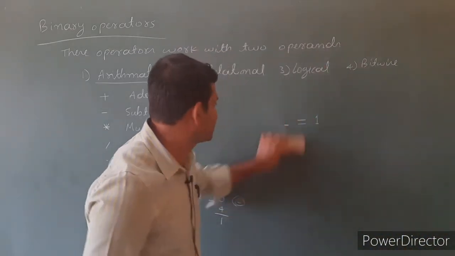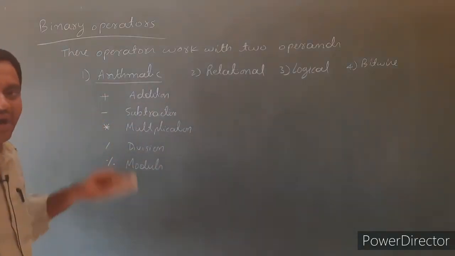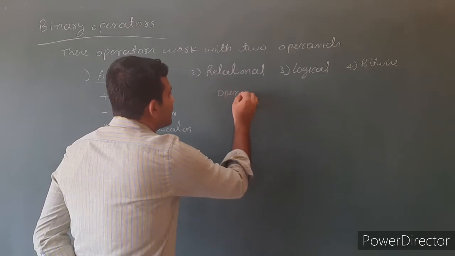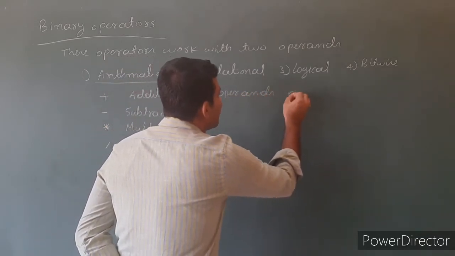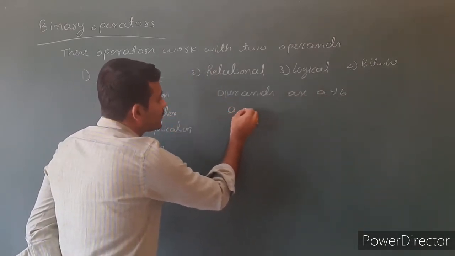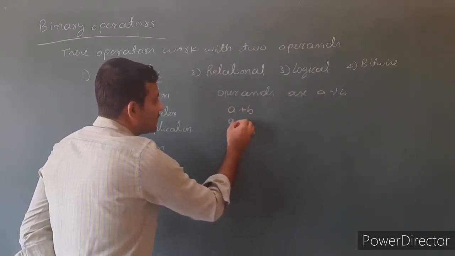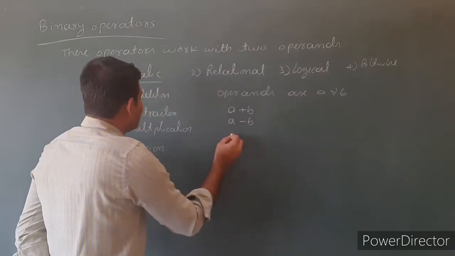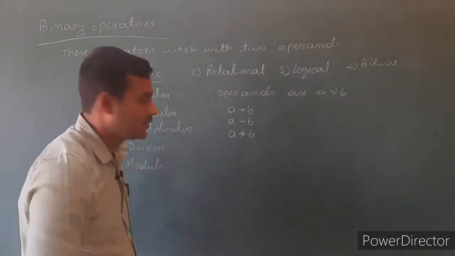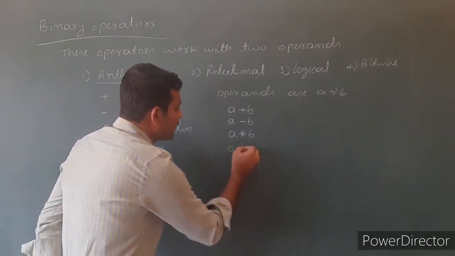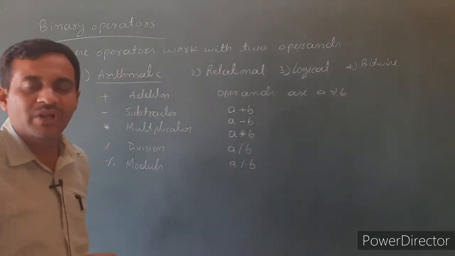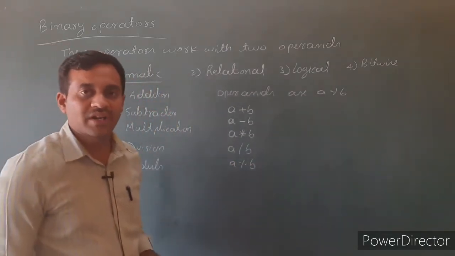See the examples. How to write the arithmetic operators. If the operands are say A and B, then for addition we write A plus B. For subtraction we write A minus B. For multiplication we write A star B. Then division A divided by B, then A modulus B. So these are the example expressions for arithmetic operators.